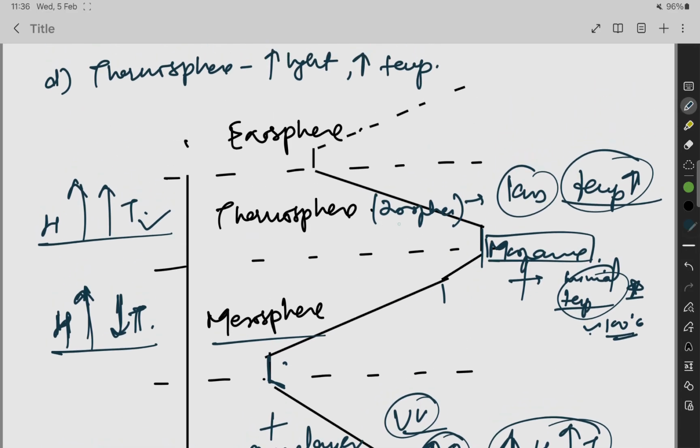Thermosphere, ionosphere, increase in height, increase in temperature. Why is it so? Because the ionosphere is defined by the presence of ions. Because of the ions, the temperature increases, and because of that, with increase in height, there is increase in temperature. And above that there is the exosphere. We don't know much about the exosphere. It is beyond our research.